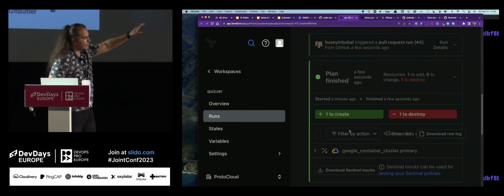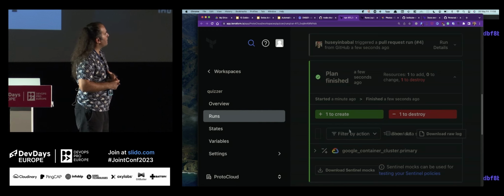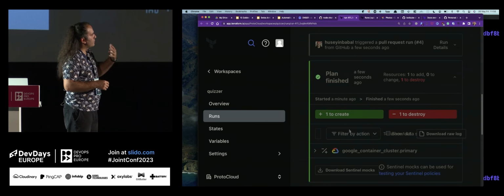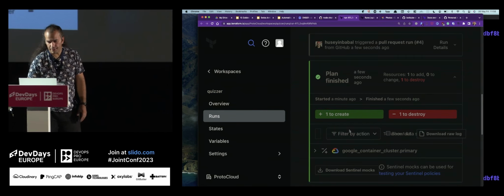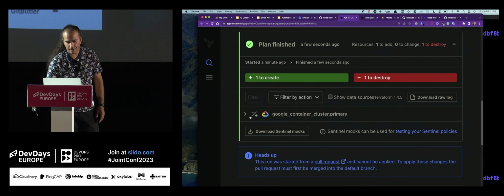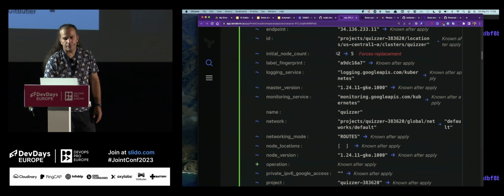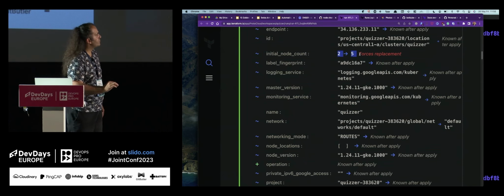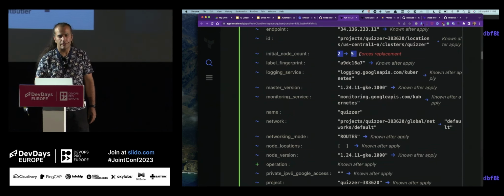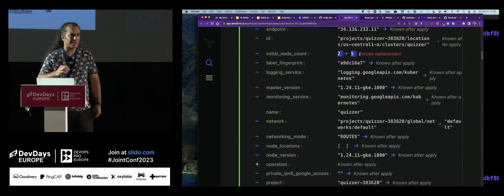On this side, it is about to change the node count, and you can see the difference here. It will do a node count change from 2 to 5. So this is just a plan. There will be no apply, nothing else.